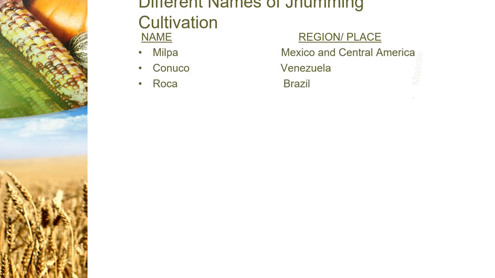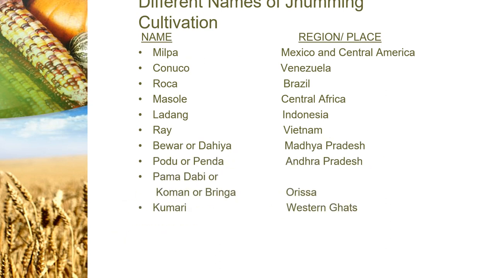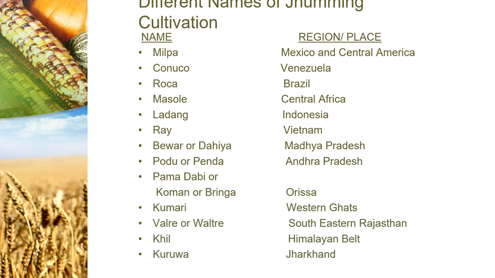These are some of the names for the jhumming cultivation. I'll just go through the names. The other names are not so important, Jhum is absolutely important. Kumari cultivation, as it is called in the Western Ghats. These are the names. You can pause the video and take a look at these names for the general knowledge.